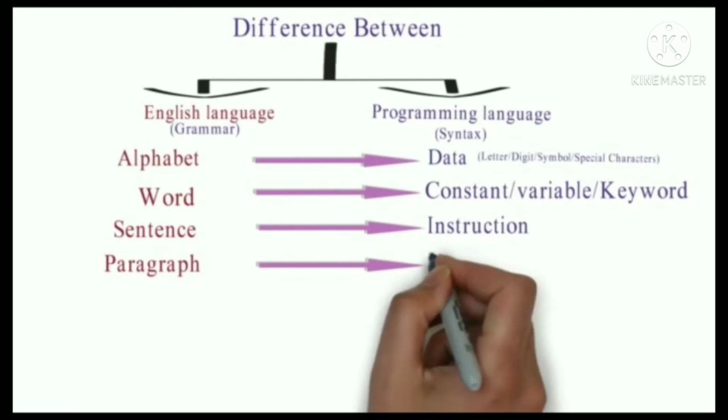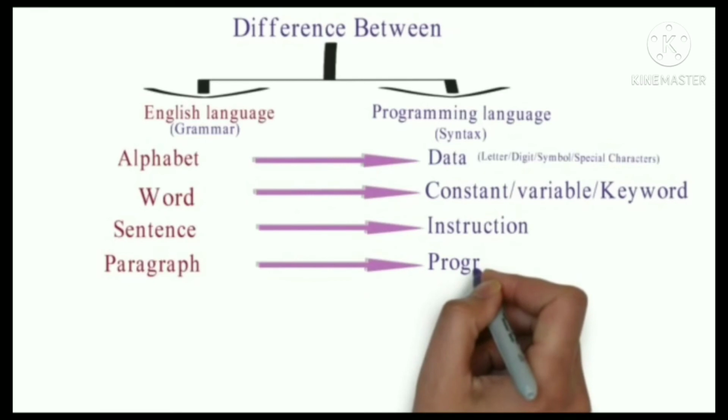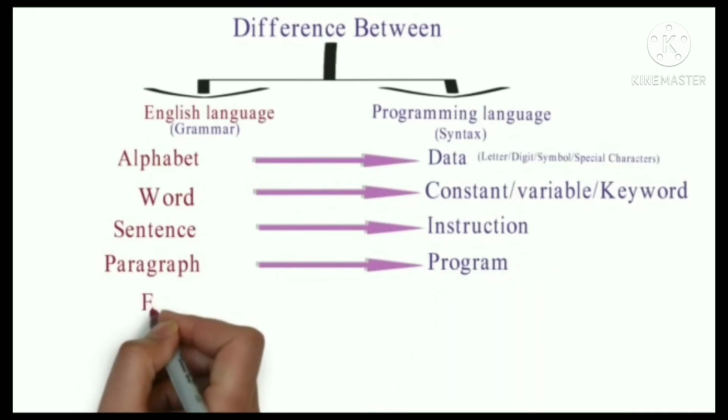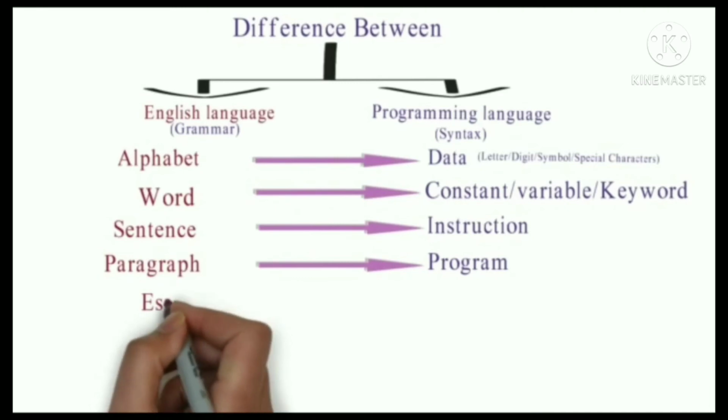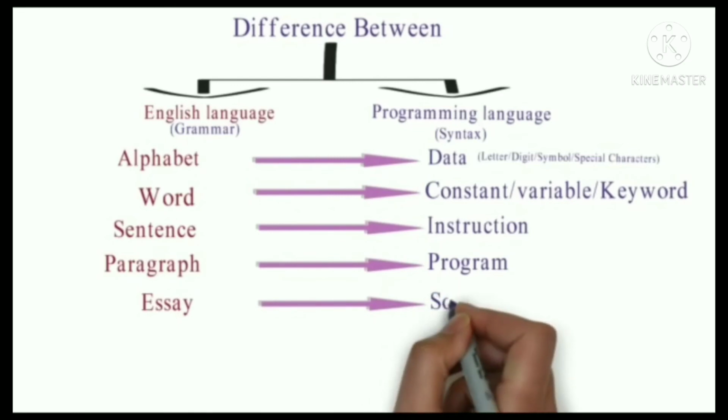And in the programming language we have to study program, that is a group of instructions. Next in the English language we have to study essay, that is a group of paragraphs. And in the programming language we have to study software, that is a collection of programs.